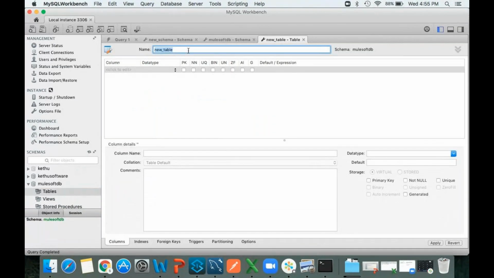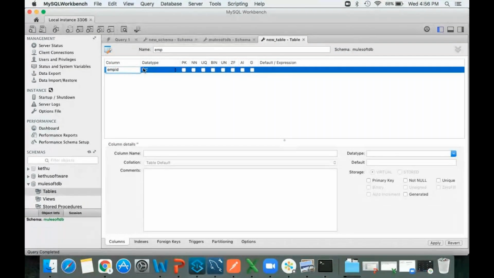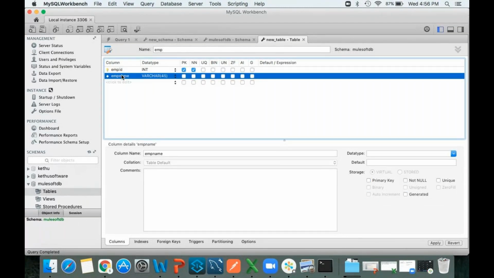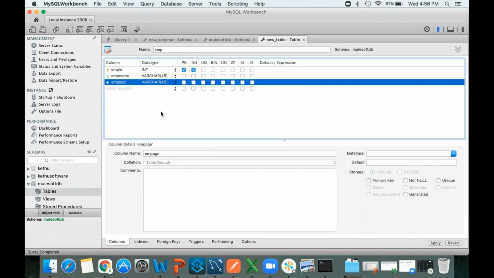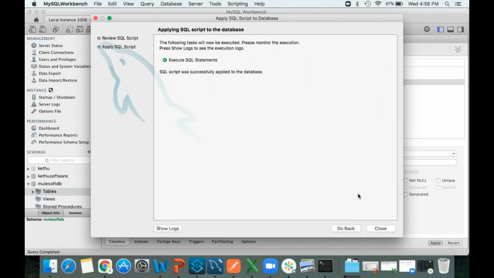Here you can provide the table name as emp. You can add some columns over here: emp id integer, next emp name, next emp is, like this. You can create columns. Once you create these columns, apply it. It will generate a script for you. Click on apply. See, it got executed. Close it.